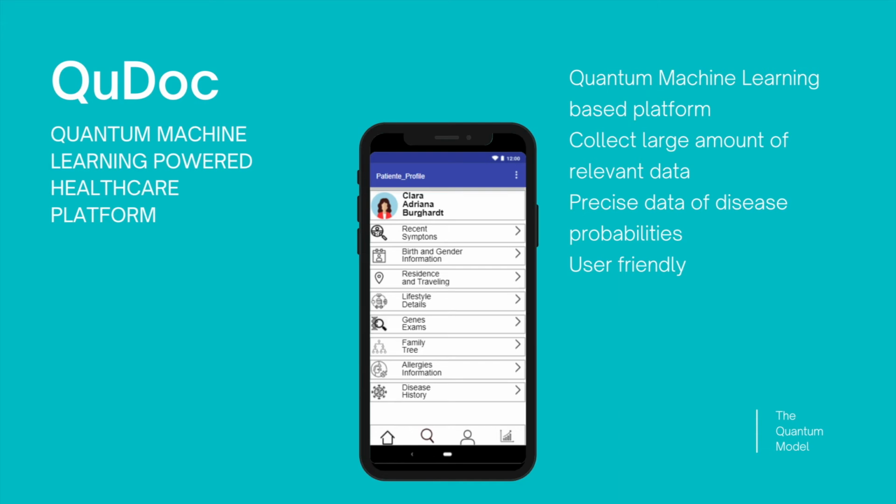Our solution is QDoc, a quantum machine learning powered healthcare platform. It's a precision-based approach for healthcare. We use a user-friendly mobile interface that will collect a large amount of relevant medical data from our patients, input data like recent symptoms, birth and gender, residence and traveling, lifestyle details, genetic exams, family tree, allergies, and disease history. From there, an assessment is made based off of risk factors for cervical cancer.